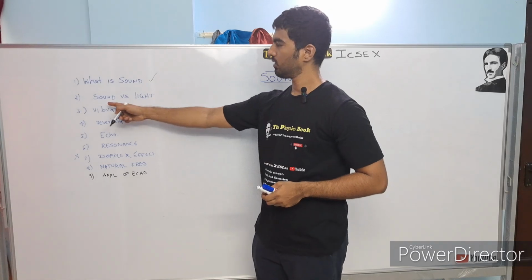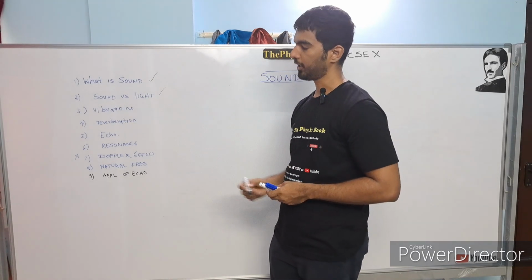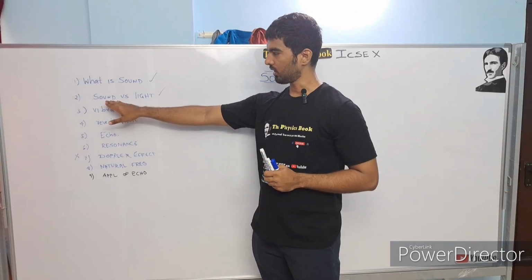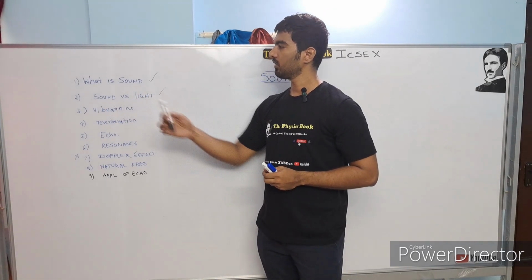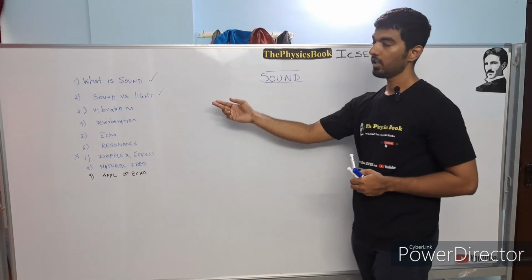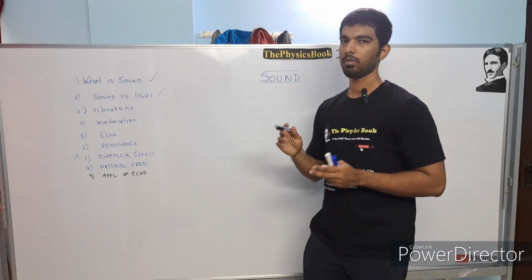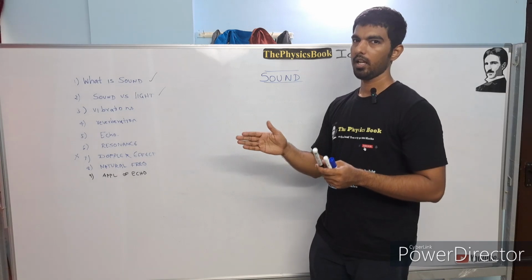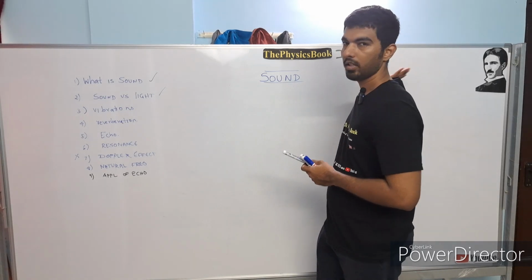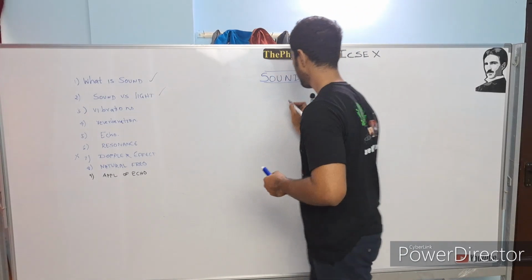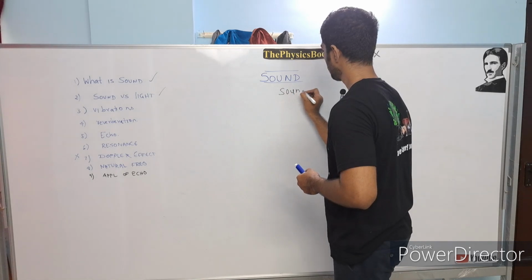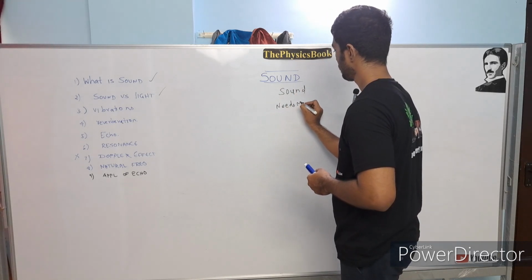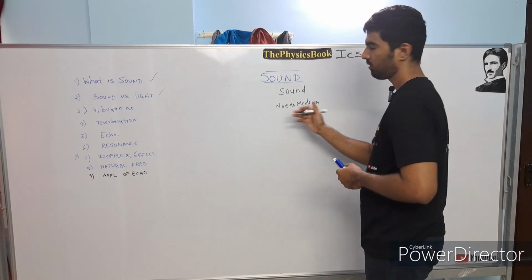The second important thing is what is the difference between sound and light. There is a primary difference between sound and light, which is very, very critical to understand what is sound and what is light. First thing is sound needs a medium to propagate. We just saw an example that the speaker is emitting sound waves and it needs a medium, that is air, to reach the person who is hearing the sound. So that is why sound needs a medium. Example, you can just see a speaker.